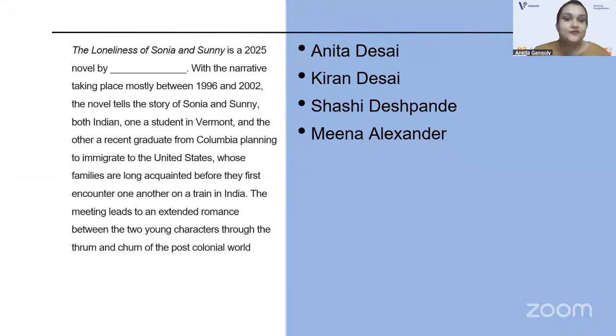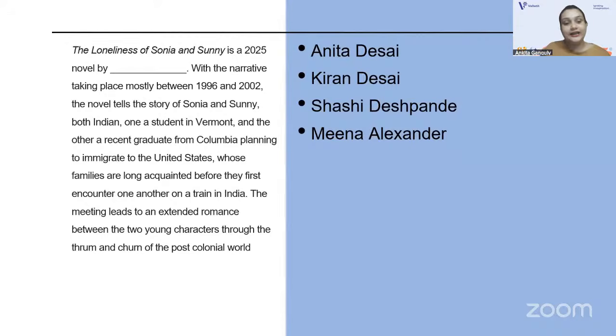The Loneliness of Sonia and Sunny is a 2025 novel by Dash, with the narrative taking place mostly between 1996 and 2002. This novel tells the story of Sonia and Sunny, both Indians, one a student in Vermont and the other a recent graduate from Columbia planning to immigrate to the US, whose families are long acquainted before they first encountered one another on a train in India.